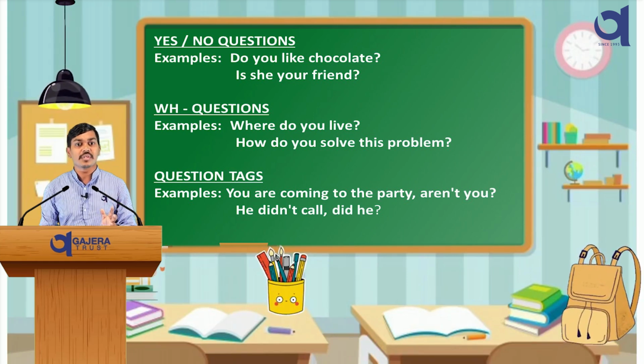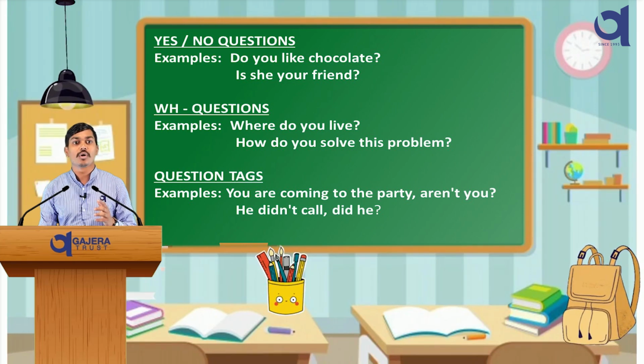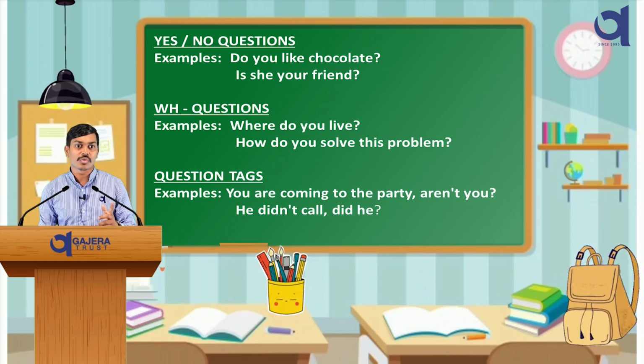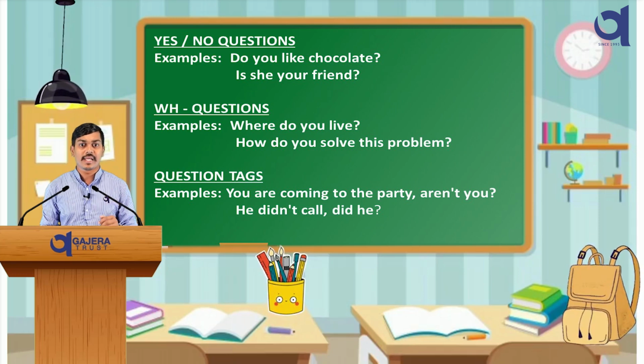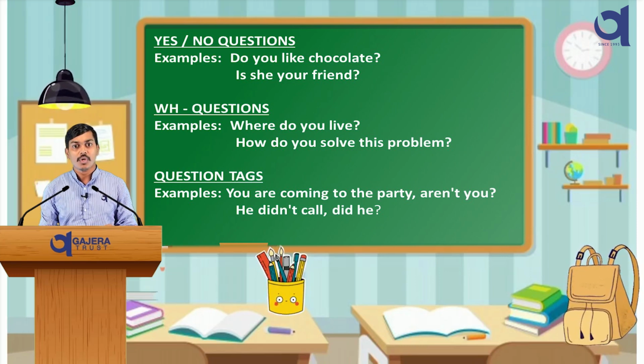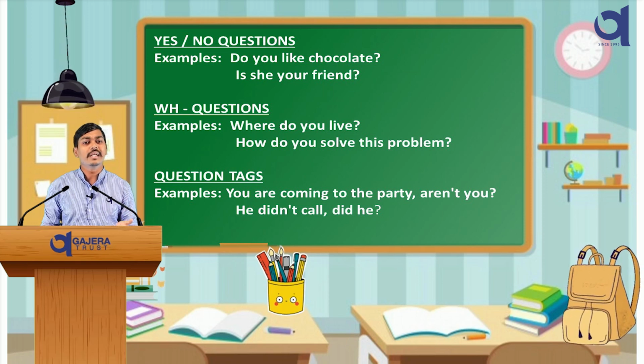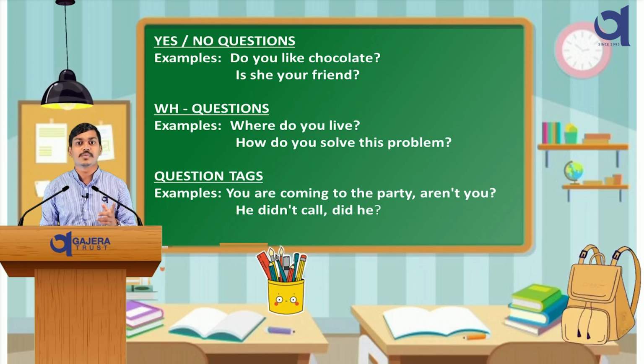WH questions start with the right question word like who, what, where, why, whom. For instance, where do you live or how do you solve this problem? Finally, for question tags, make sure they match the main clause, tense and subject. For example, you are coming to the party, aren't you? He didn't call, did he? These tips will help you ask clear and correct questions.